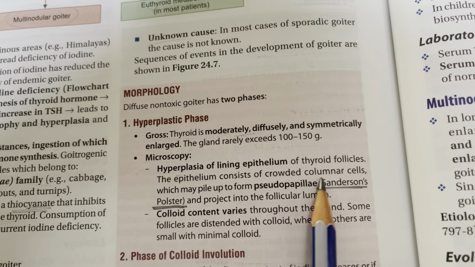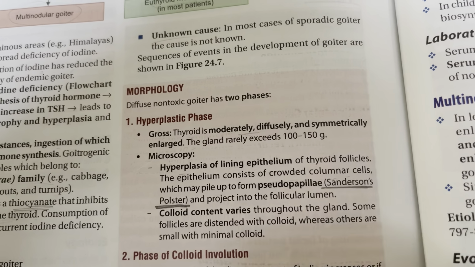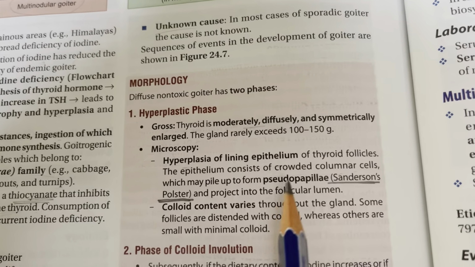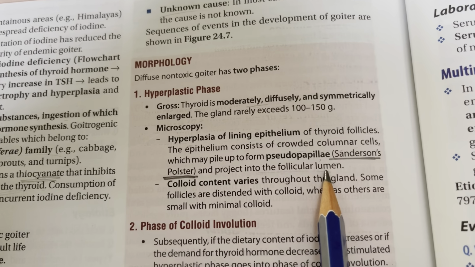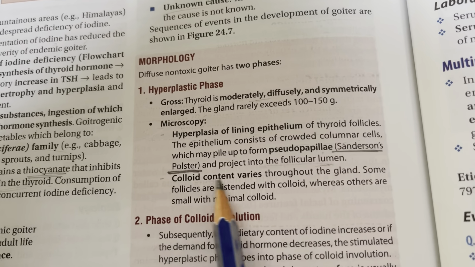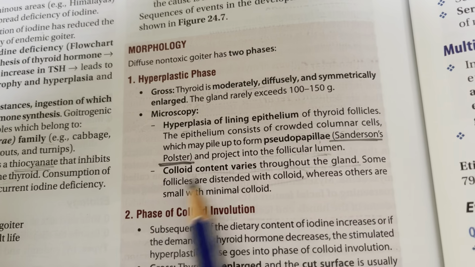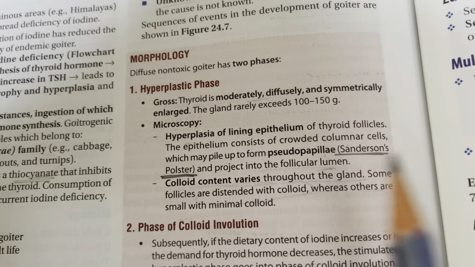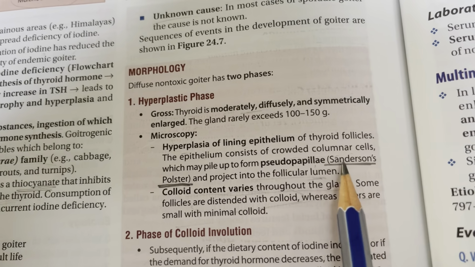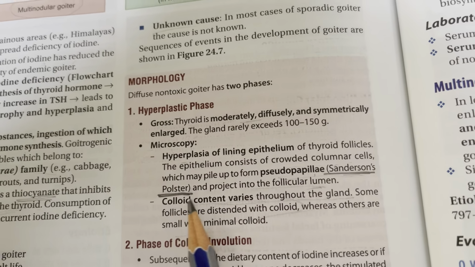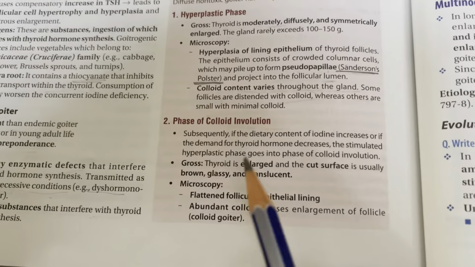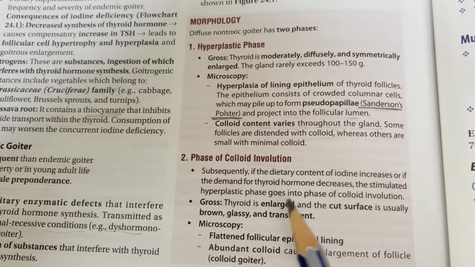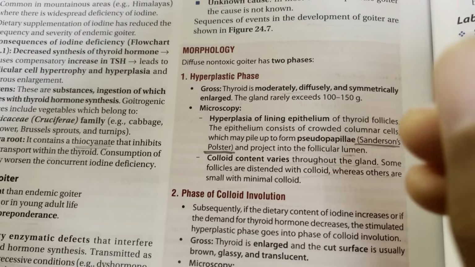So the epithelium consists of crowded columnar cells which may pile up to form pseudopapillae without a fibrovascular core, and they project into the follicular lumen. And the colloid content varies throughout the gland. Some follicles are distended with colloid, whereas other follicles have minimal colloid. These pseudopapillae are called Sanderson's polster. So the cells are becoming larger.